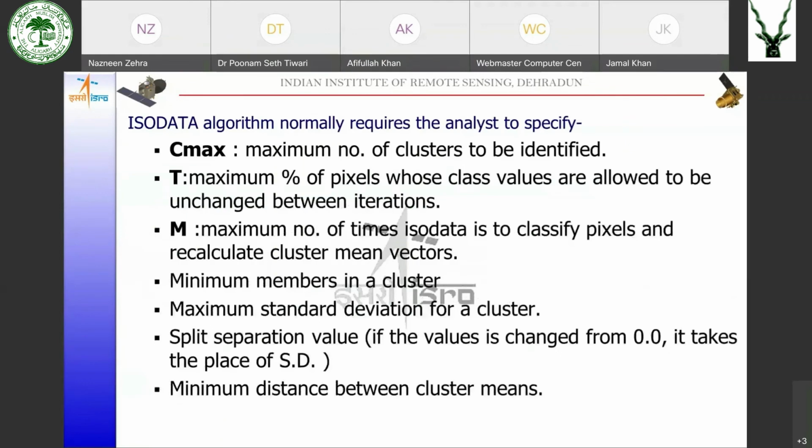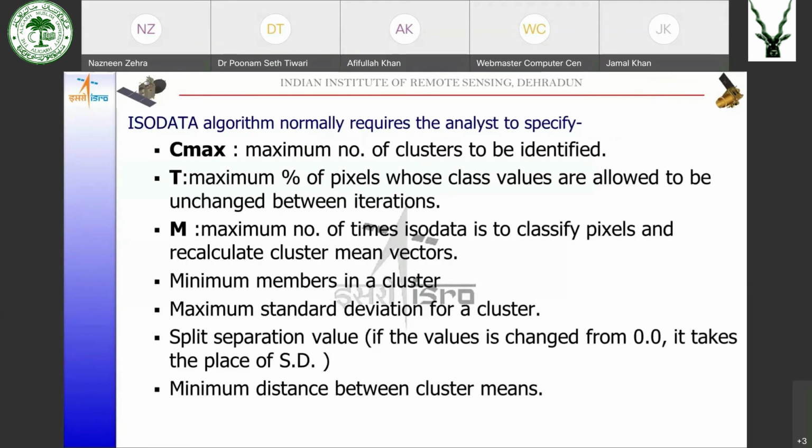So these are the set of parameters that are required. Cmax; capital T, the maximum percentage of pixels whose class values should not change between the last but one iteration; capital M, the maximum number of times the ISODATA has to do the classification and recalculate the cluster means.